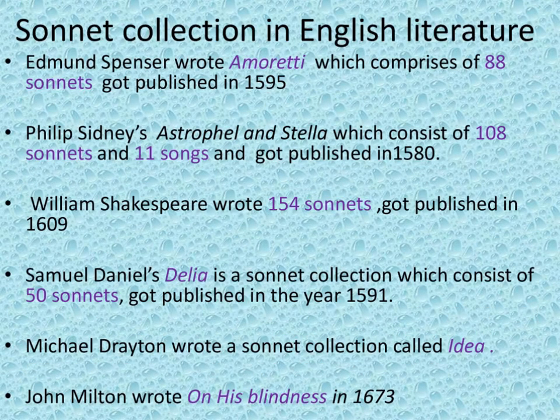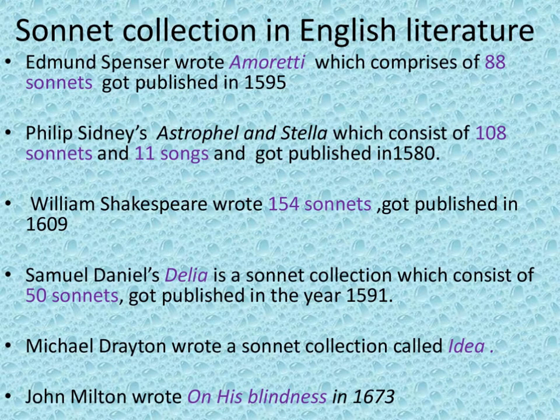I have given a list of sonnet collections in English literature in this slide. Edmund Spenser is the first one, who wrote Amoretti, which comprises 88 sonnets and was published in the year 1595. Philip Sidney's Astrophel and Stella consists of 108 sonnets and 11 songs and was published in the year 1580. William Shakespeare wrote 154 sonnets, and they were published in the year 1609.